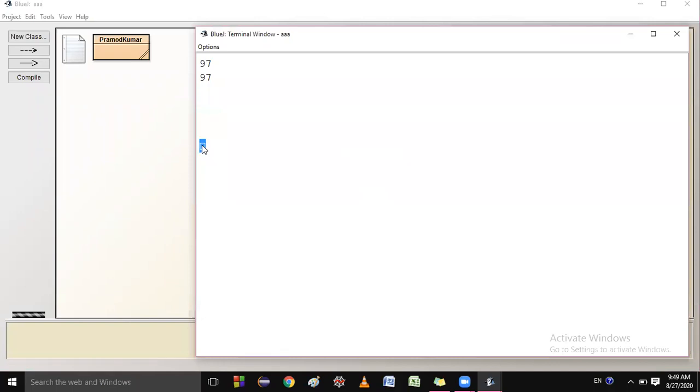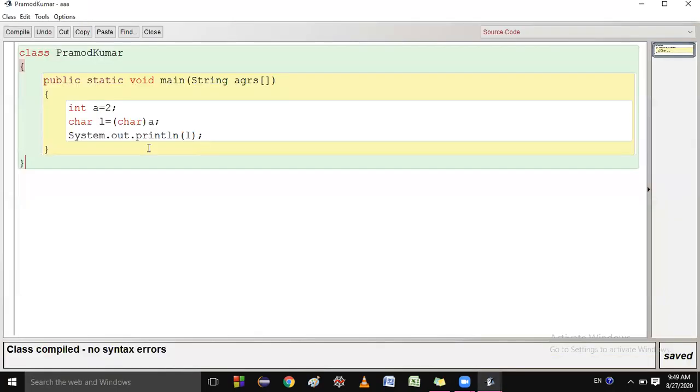You are getting this symbol. What does it mean? If you are converting this, then what does it mean? Students, this is ASCII value. This is treated as an ASCII value.